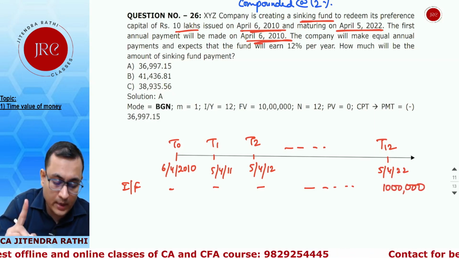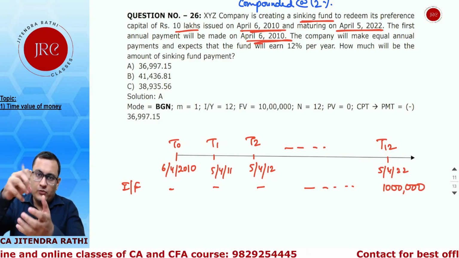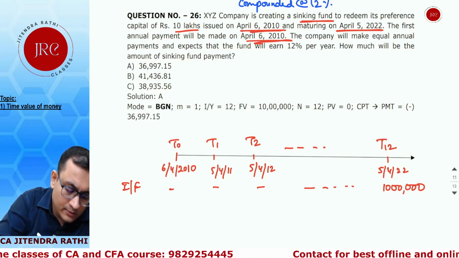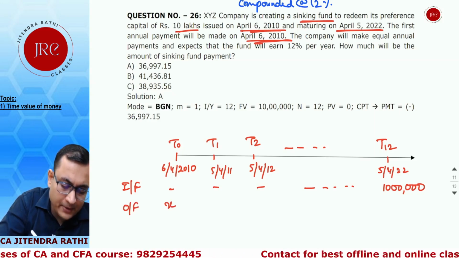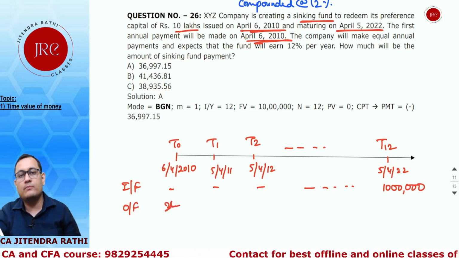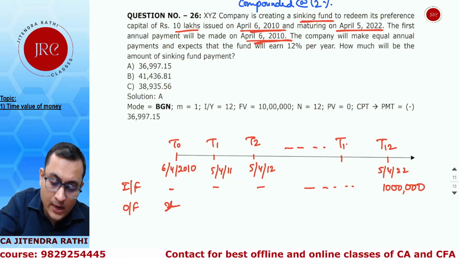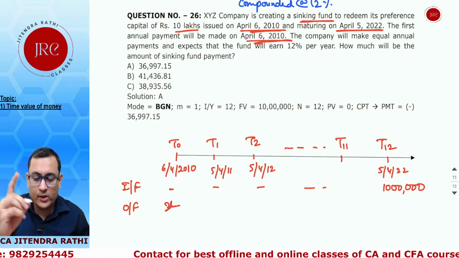This is the total requirement. In this fund, we are going to invest some amount, and the first amount will be invested on 6th April 10, that is this X amount. So for 12 years, we are going to invest for 12 periods, so there will be 12 payments.